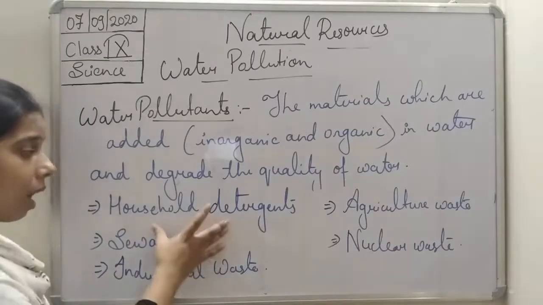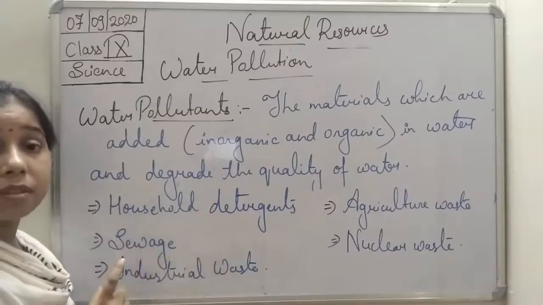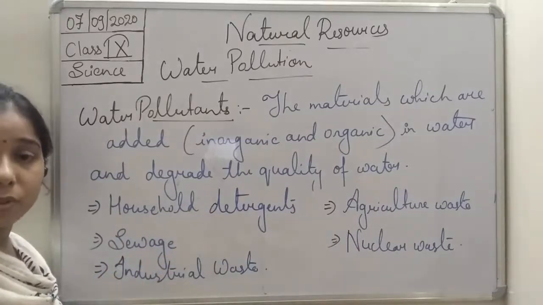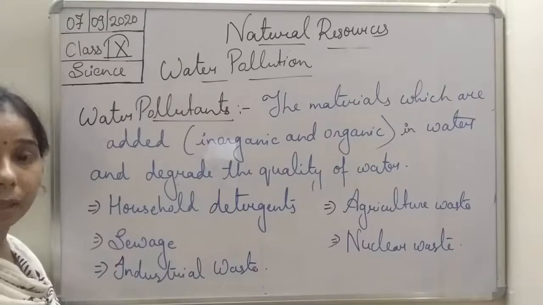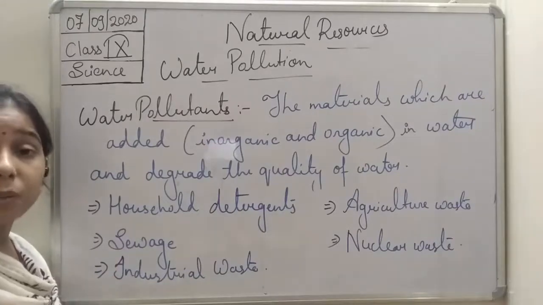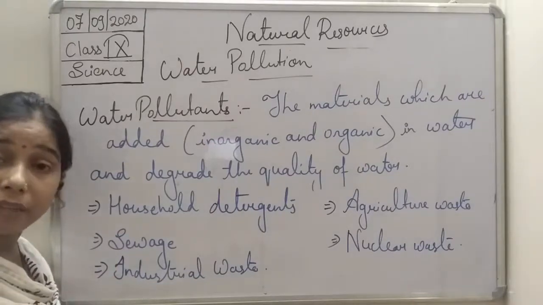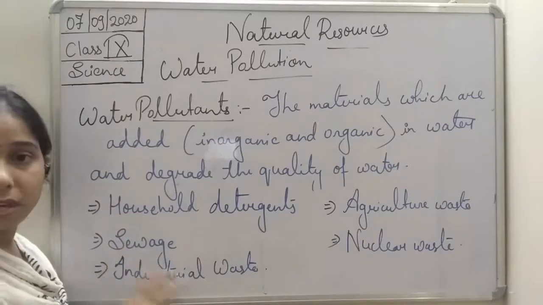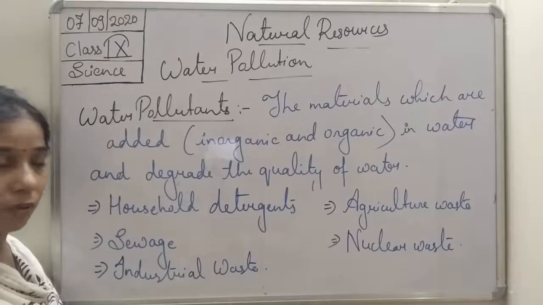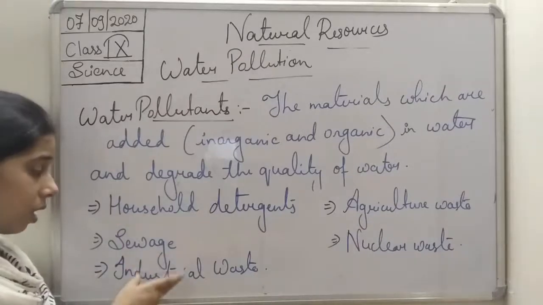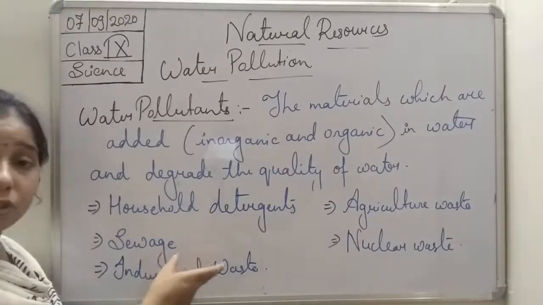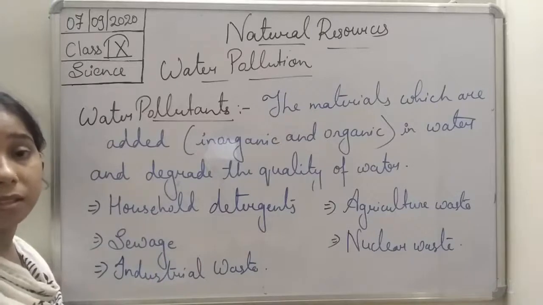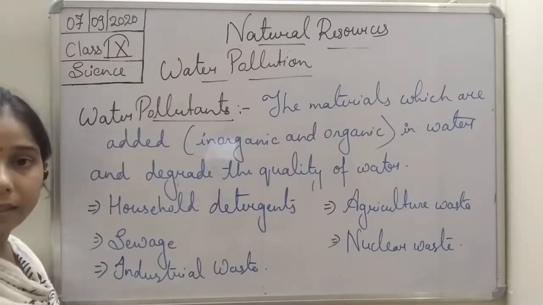What are they? Household detergents. Detergents, students, are non-biodegradable. So when they mix with the water, even the chemicals present in them will harm the aquatic living organisms also. So this is not good. Detergent is not soluble in water properly. Even the microorganisms present in the water are not able to degrade it.